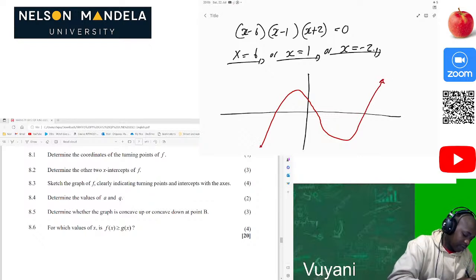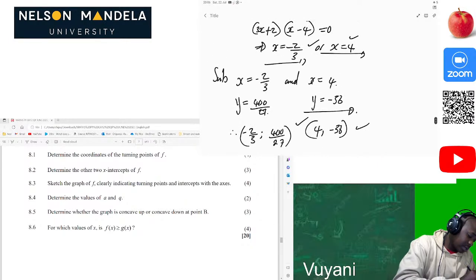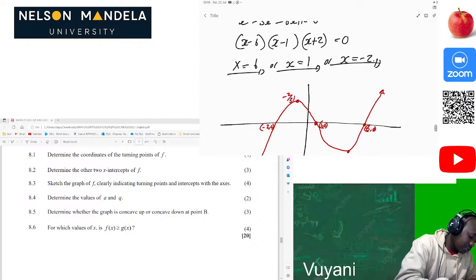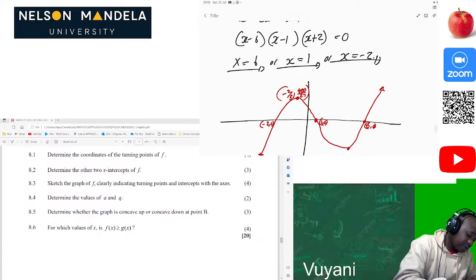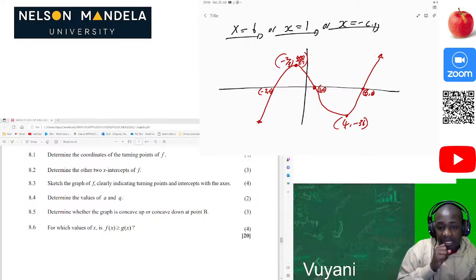Then you put your turning points here and your x-intercepts. This is (6, 0), this is (1, 0), and this is (-2, 0) here. Then for our turning points, we put (-2/3, 400/27) here. Then this one will be (4, -36), the other turning point. Then bingo, we are done with that one.